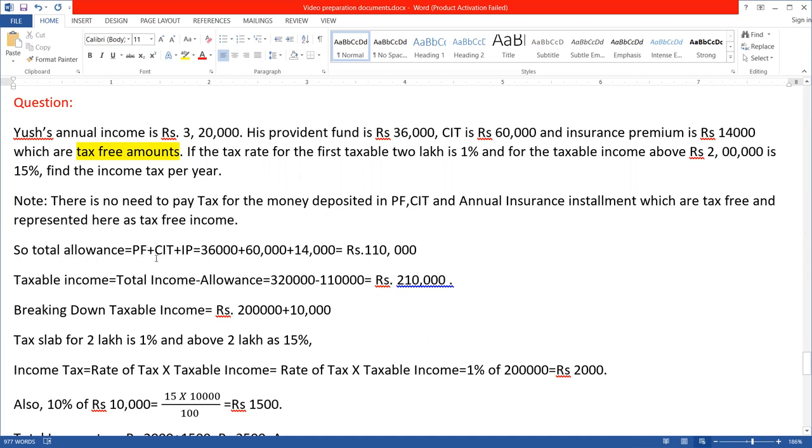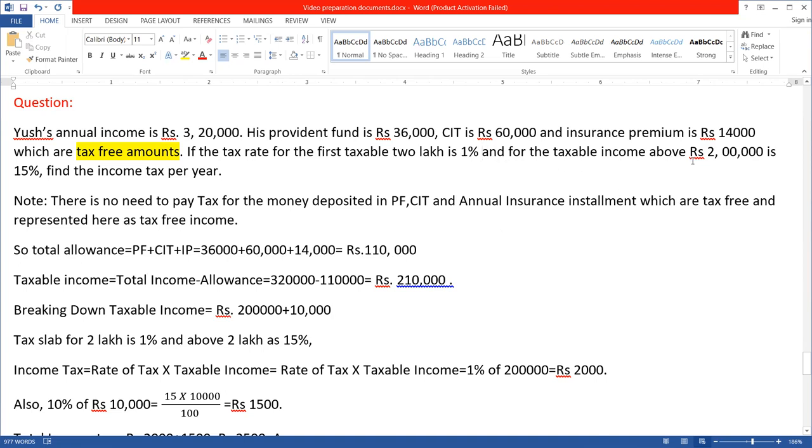So total allowance is PF plus CIT plus insurance premium or insurance installment that you have to pay once in a year. So here it's 36,000 plus 60,000 plus 14,000, which adds up to 1,10,000. Taxable income is total income minus allowance. Total income is 3,20,000 minus 1,10,000, which is rupees 2,10,000.